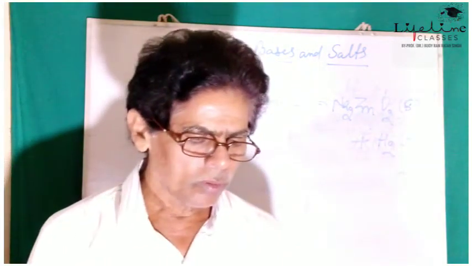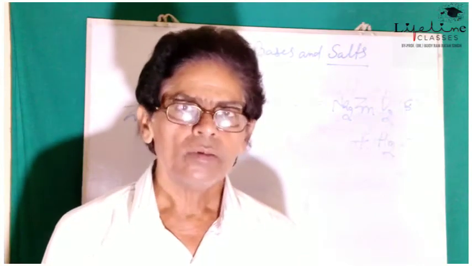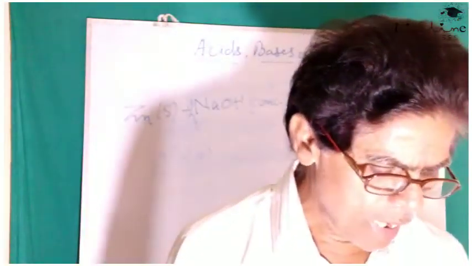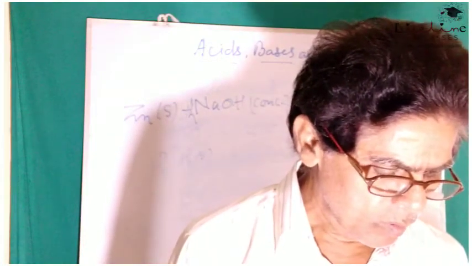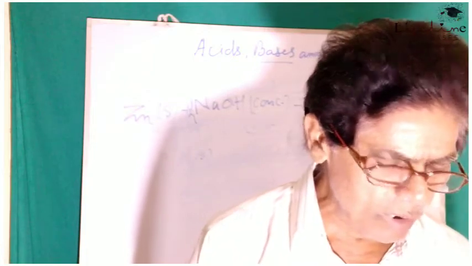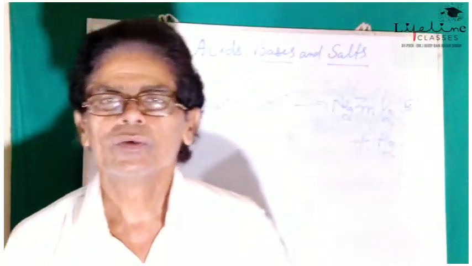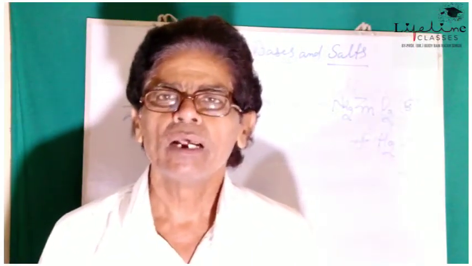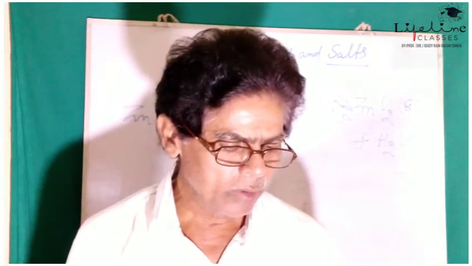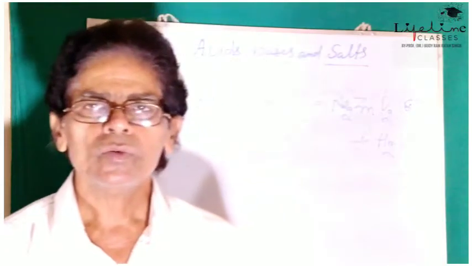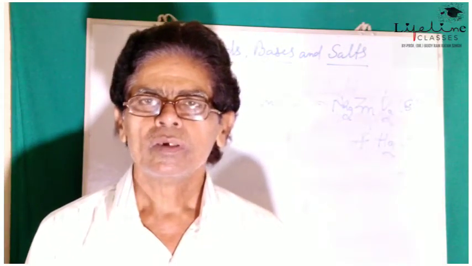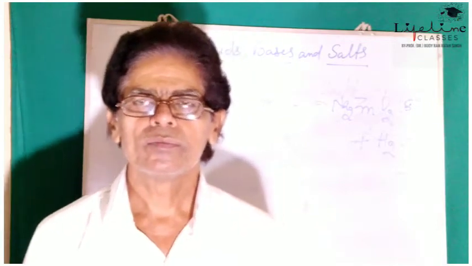Now, let us try to understand the reaction of acids with metal carbonates and metal hydrogen carbonates. Next article is related to the reaction of metal carbonates and bicarbonates with acids.